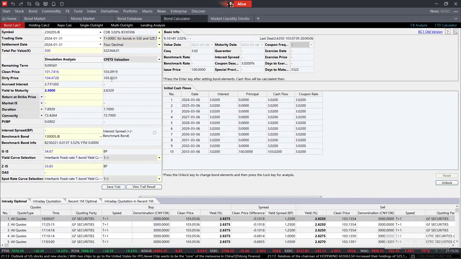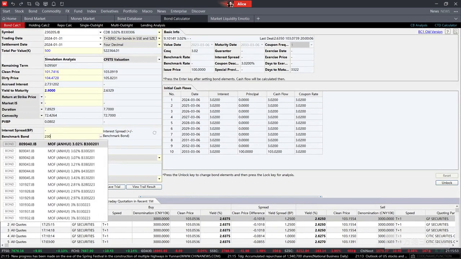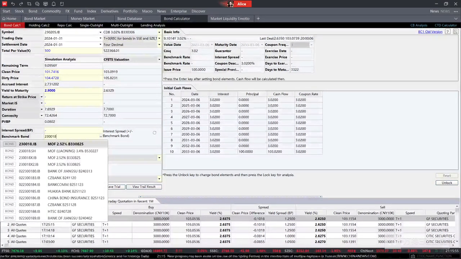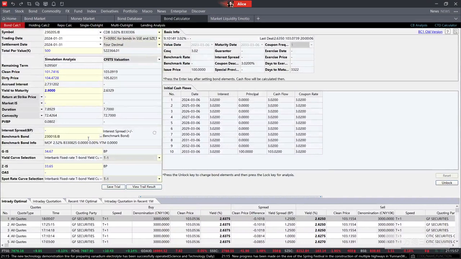And in addition, we can see at the bottom over here, the interest spread can also be calculated in this page. We can just choose the benchmark, then we can get the interest spread. For example, right now I can just change one of the benchmarks. For example, I choose the 2300018, which is a treasury bond.